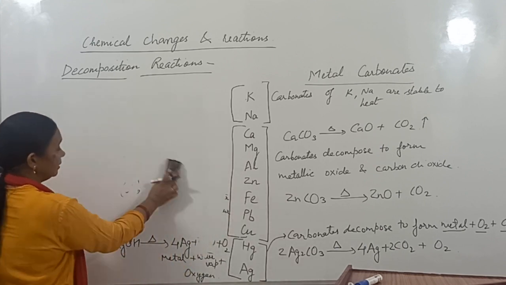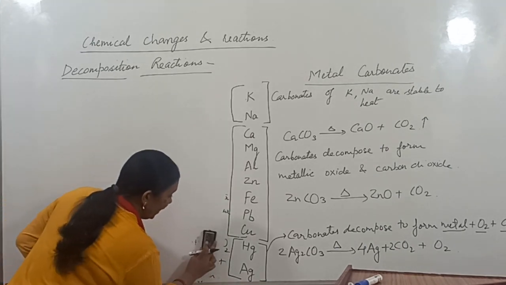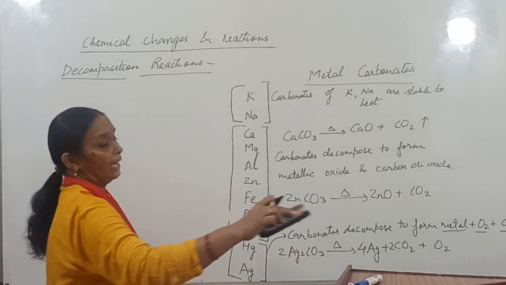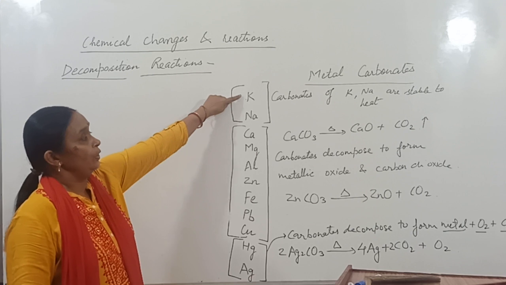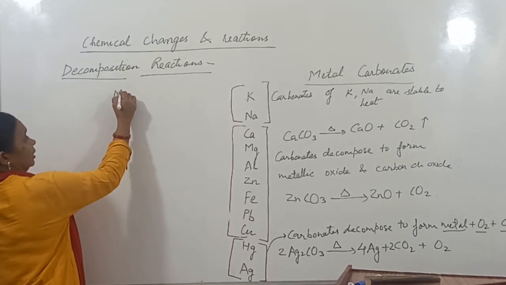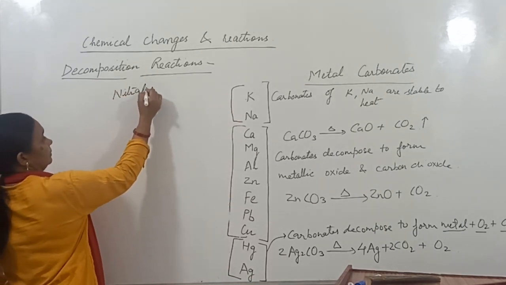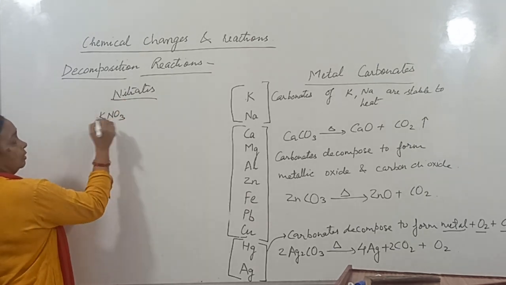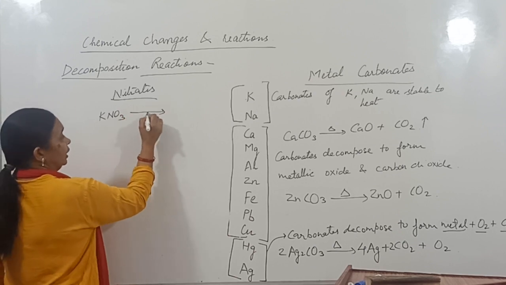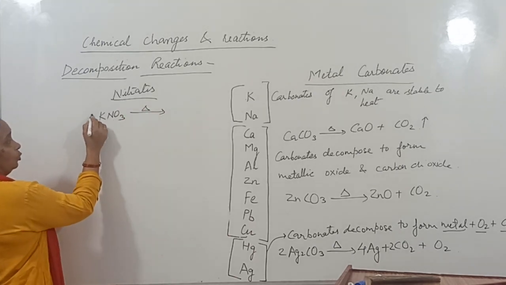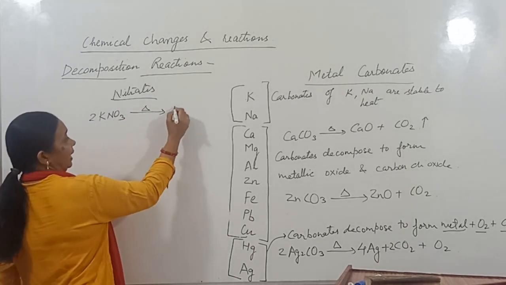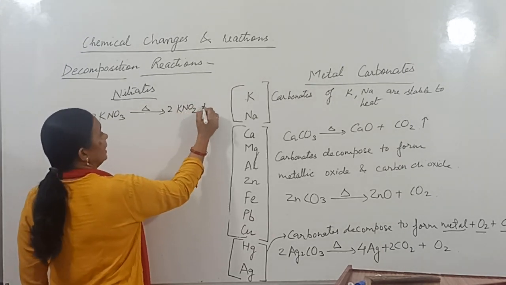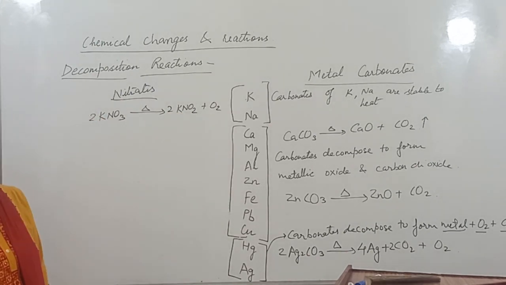Now let us see one more type of compounds, metallic nitrates. Let us take the nitrate of potassium and sodium. When you heat the nitrate of potassium, 2 molecules of it will break to form metallic nitrite, and oxygen is released.